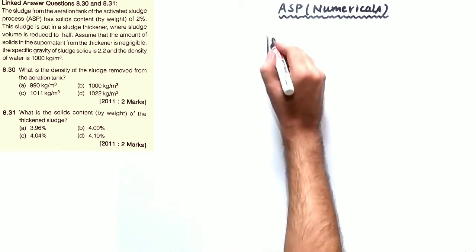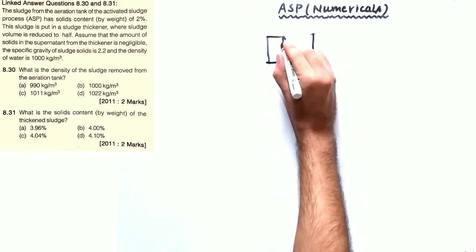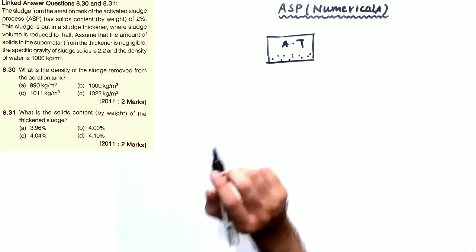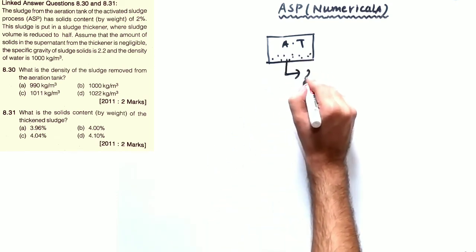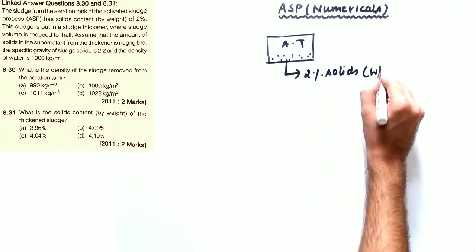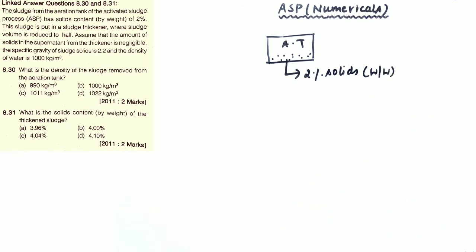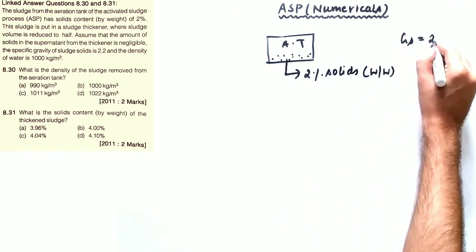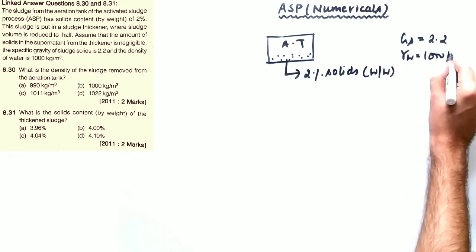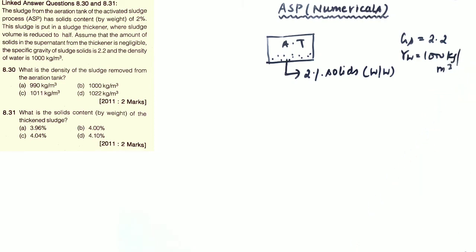So what happens is, this is an aeration tank, and the sludge has been removed from this aeration tank. This sludge has 2% solids on a weight by weight basis. The specific gravity of the solids is given as 2.2, and the density of water is, as you already know, 1000 kg per meter cube. Now you have to determine the density of the sludge removed from the aeration tank.